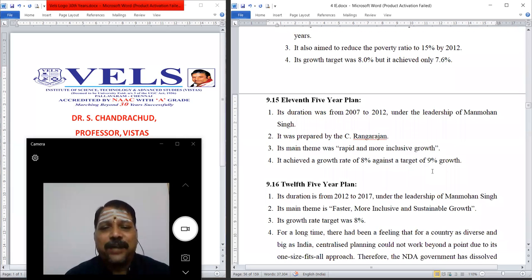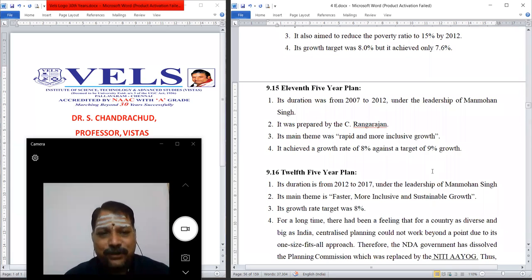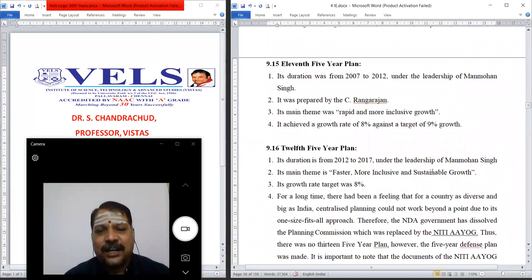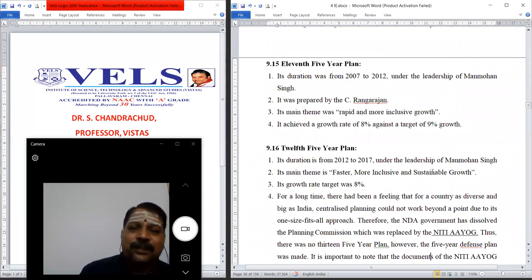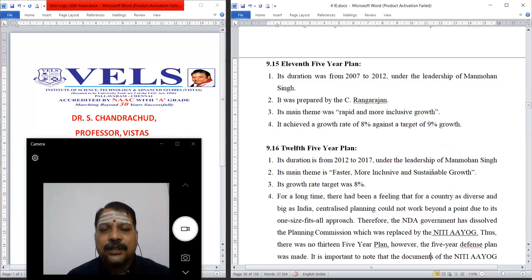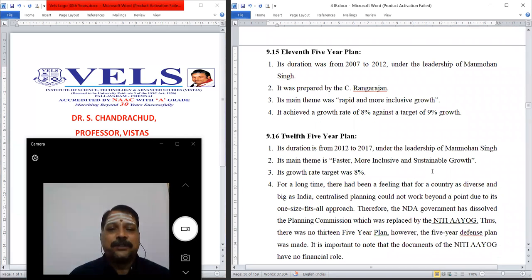The 11th five-year plan duration is 2007 to 2012. This particular plan was under the leadership of former Prime Minister Manmohan Singh. It was prepared by C. Rangarajan. And the main theme of this particular five-year plan is rapid and more inclusive growth. It achieved a growth of 8% against the target of 9% growth.